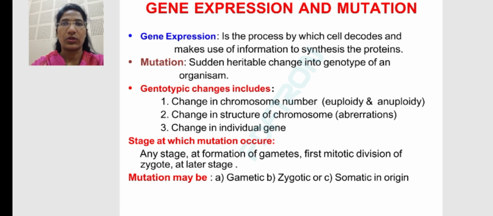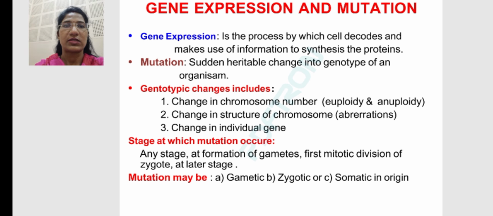All of you know this terminology, or we have heard or been taught it in our second topic also. Mutation means a sudden change in the genetic makeup of an organism. Genotypic change includes a change in chromosome number, a change in the structure of a chromosome, as well as a change in an individual gene.